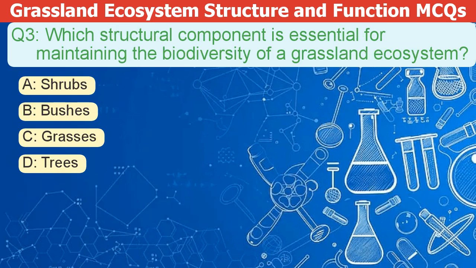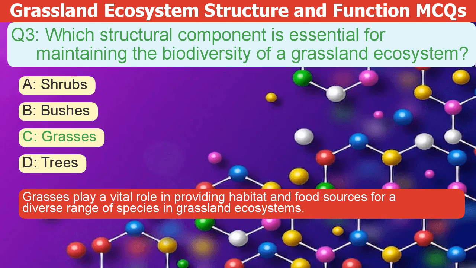Which structural component is essential for maintaining the biodiversity of a grassland ecosystem? A. Shrubs. B. Bushes. C. Grasses. D. Trees. The correct answer is C. Grasses play a vital role in providing habitat and food sources for a diverse range of species in grassland ecosystems.